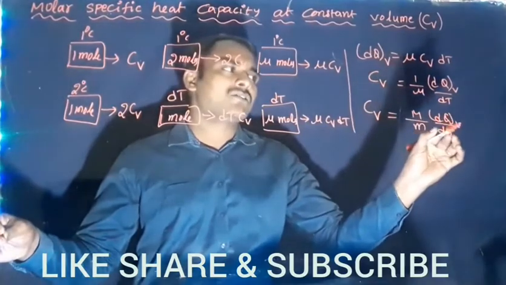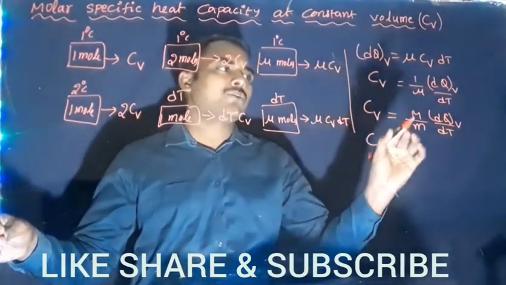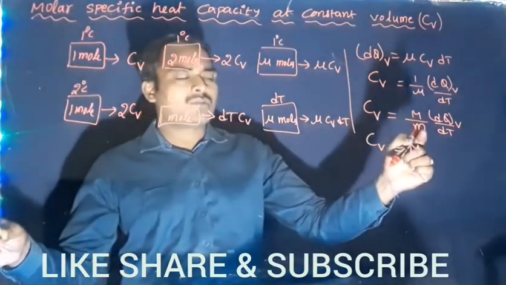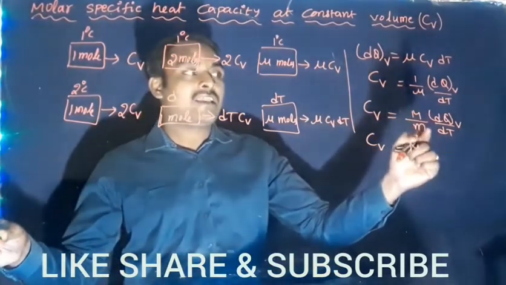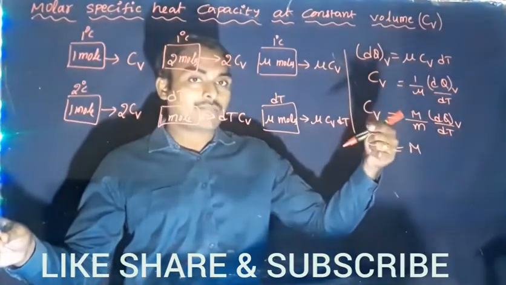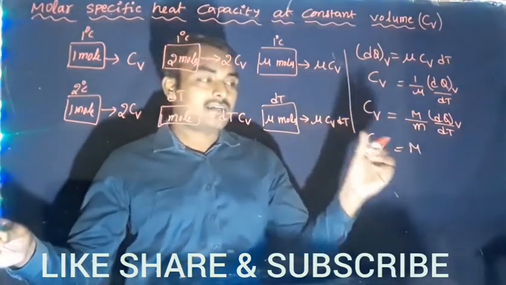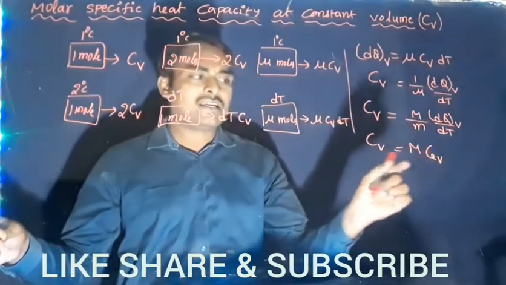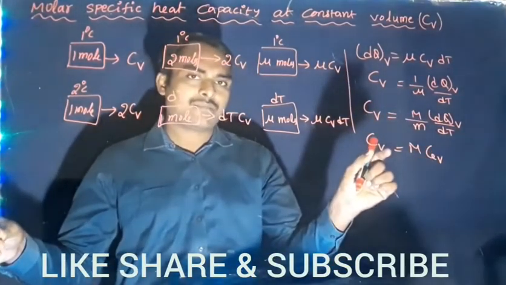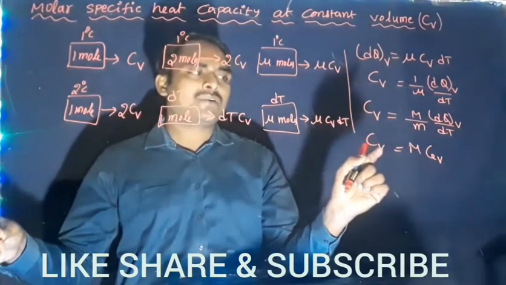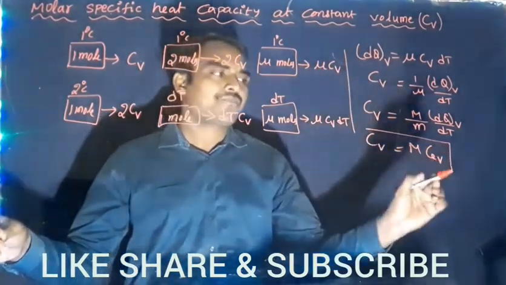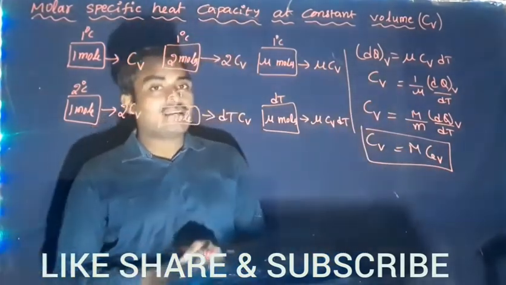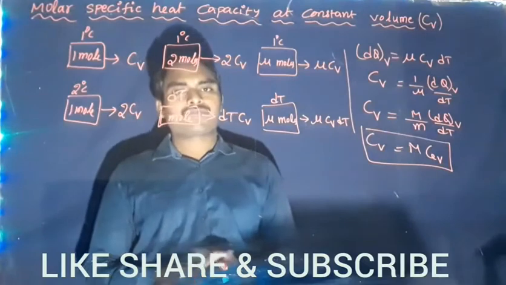Then Cv equal to capital M, molar mass, into the remaining term 1 by small m into dq by dt. 1 by m into dq by dt is the previous formula, absolute specific heat capacity. So this is absolute specific heat capacity and this is molar specific heat capacity. So molar specific heat capacity at constant volume equal to molar mass times absolute specific heat capacity at constant volume.